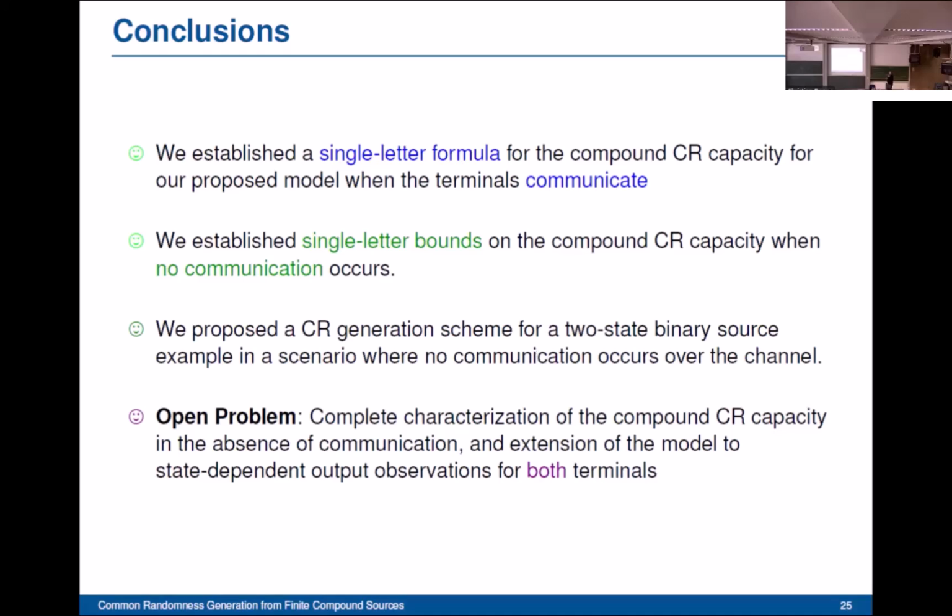And here we're going to present some open problems in this direction. The first open problem is to completely characterize the compound common randomness capacity in the absence of communication, because so far we have only bounds. It would also be interesting to extend the model such that both source outputs at terminal A and terminal B are state dependent.